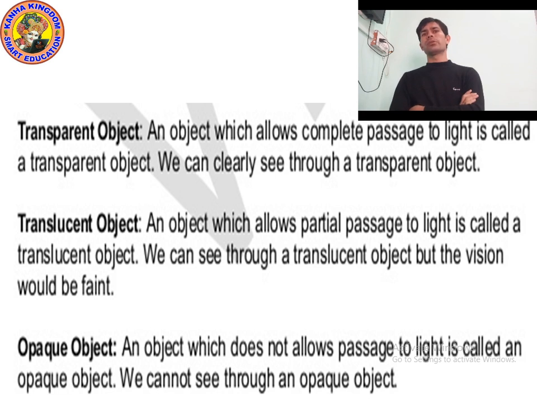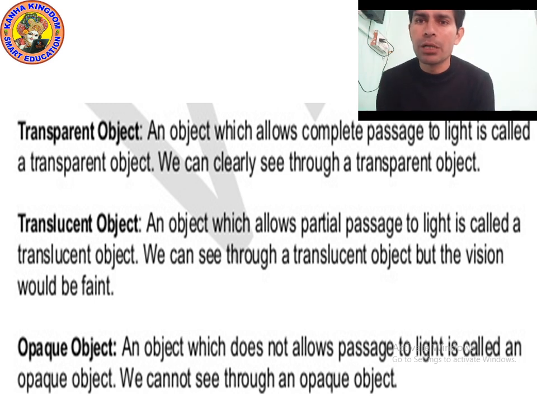When light falls on an object, some of the light gets reflected, some of the light is absorbed. Half part of the light will be reflected, half part will be absorbed. So the reflected light comes into our eyes, and we are able to see the object.